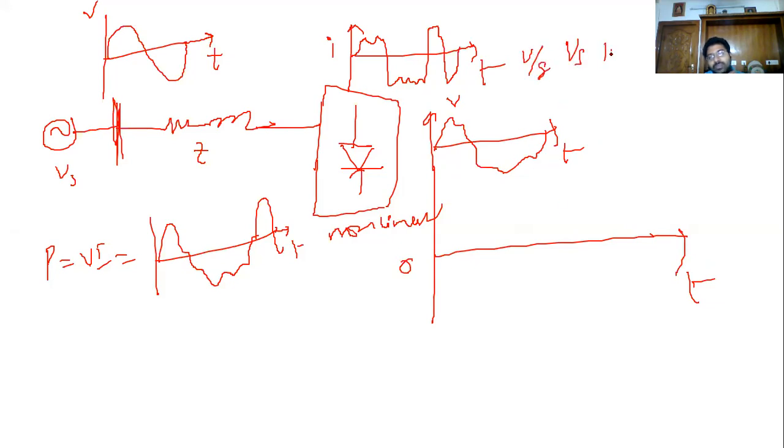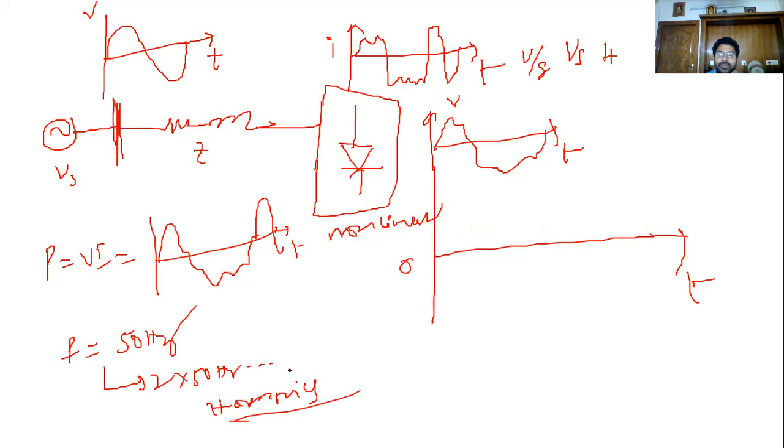You can see this harmonics. What is harmonics here? A frequency. What is the frequency here? 50 hertz is the fundamental. Beyond this, 2 into 50 hertz and so on, you can treat as harmonics. Now see in our voltage waveform, or in voltage distortion, in 1 second there are 50 cycles. It is not changing. But the magnitude and the shape change.